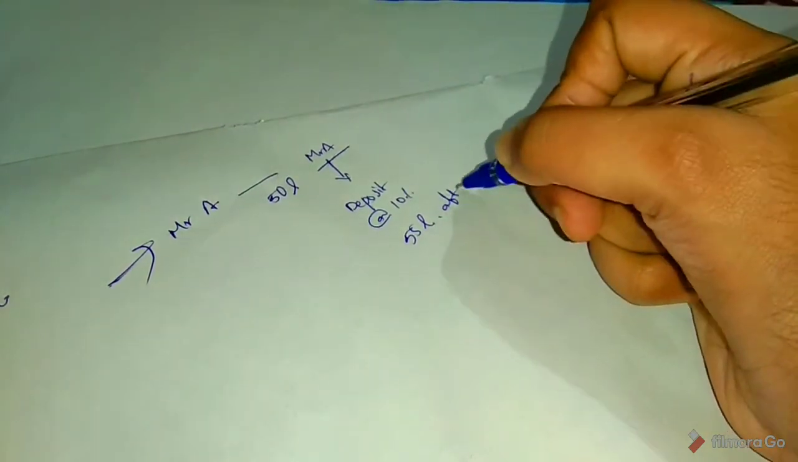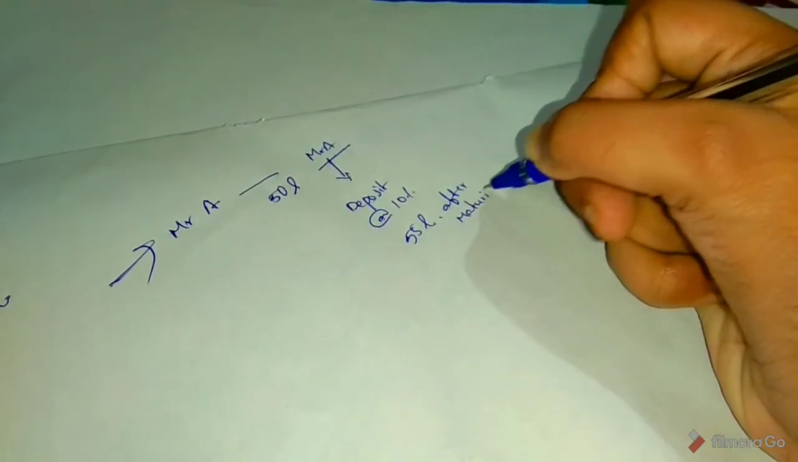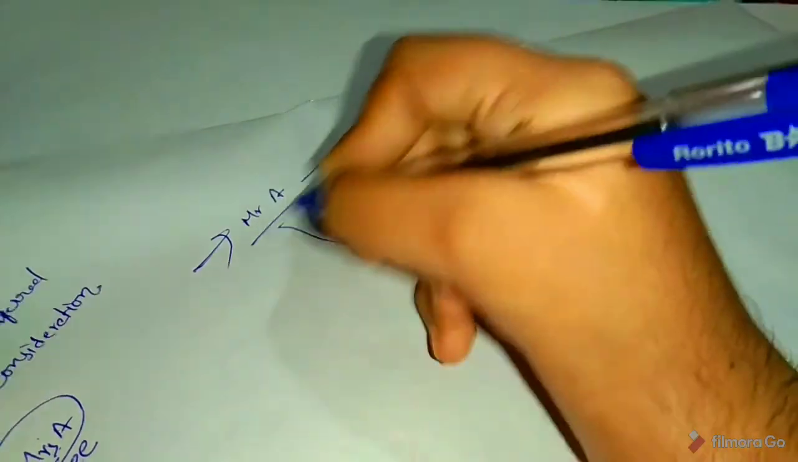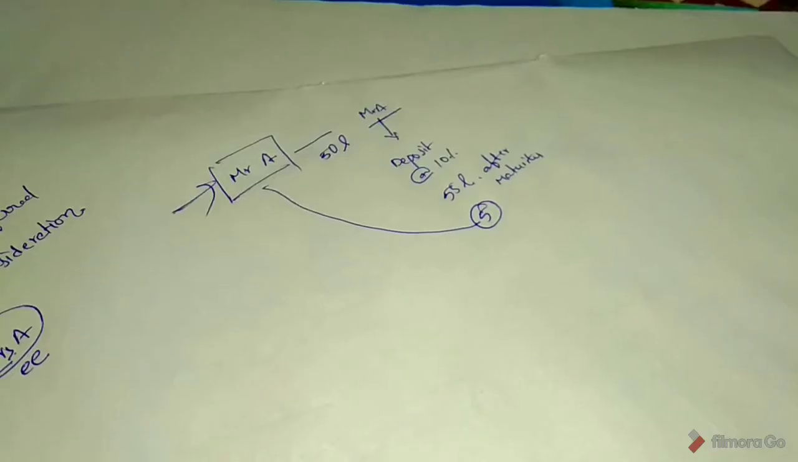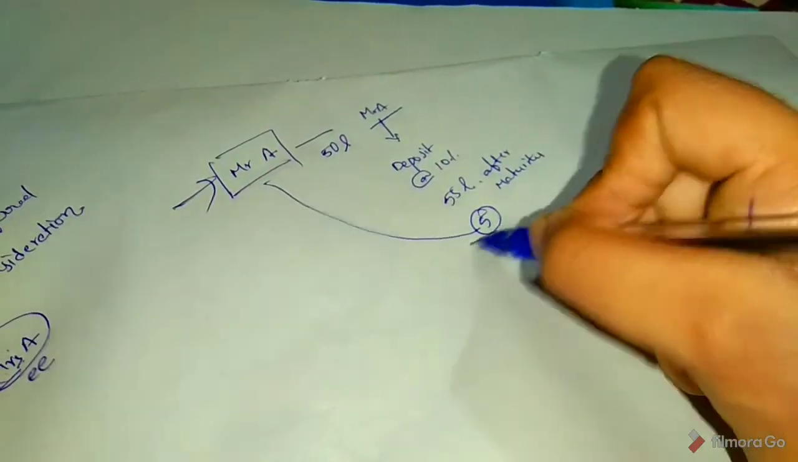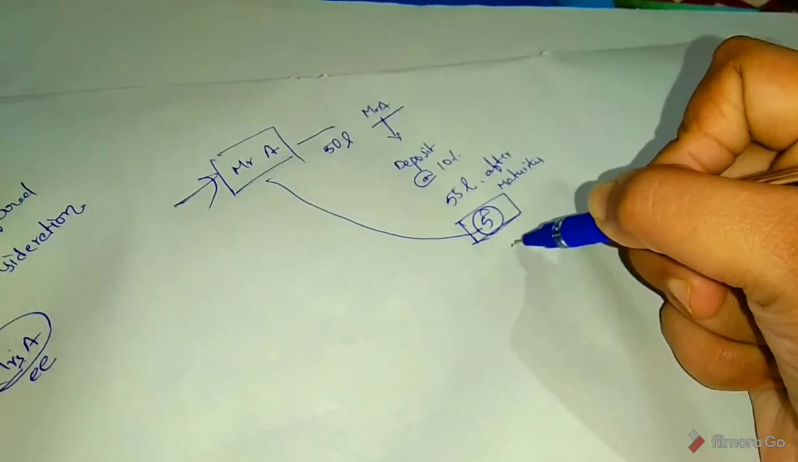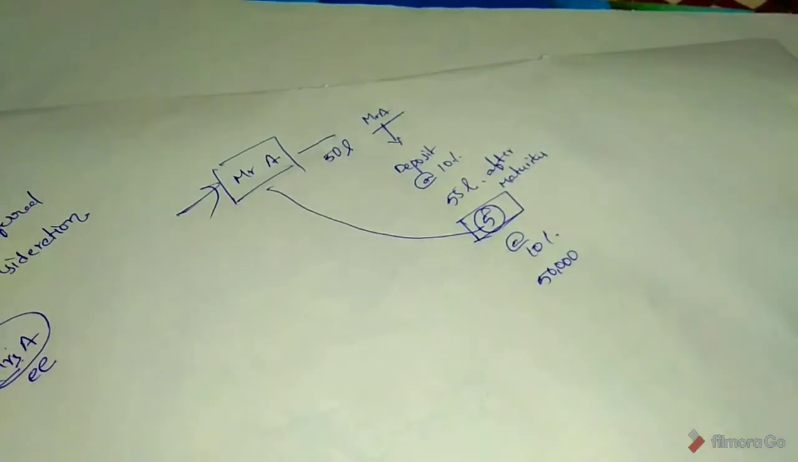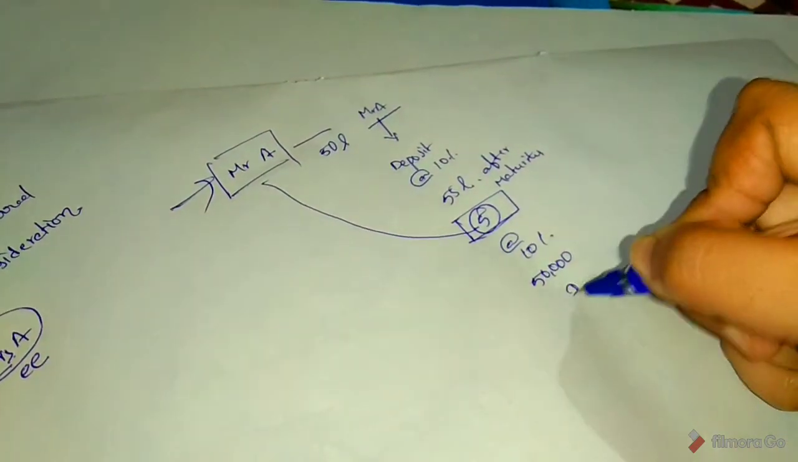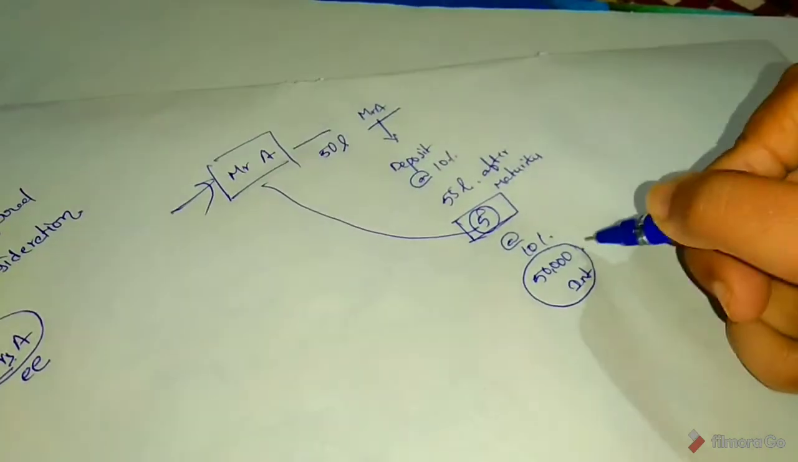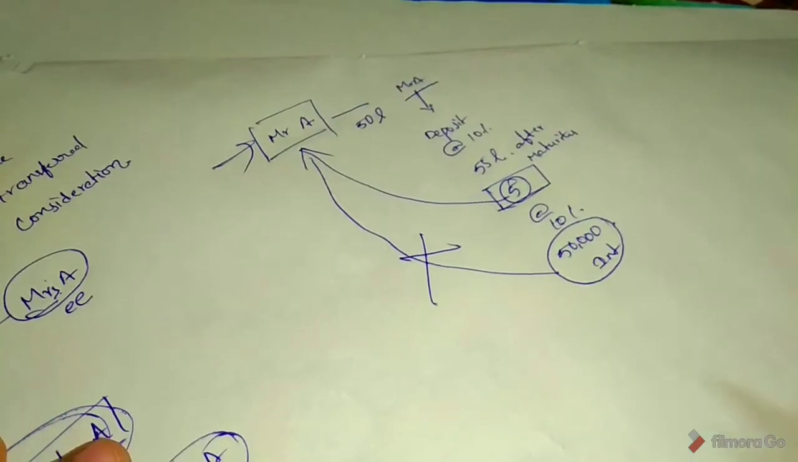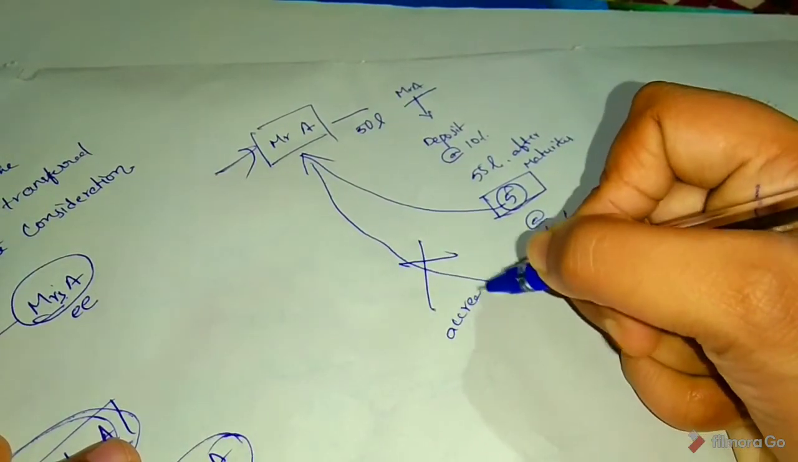After maturity, this 5 lakhs interest is clubbed in the hands of Mr. A. And again Mrs. A deposited these 5 lakhs at the rate of 10%. So that is 50,000 interest. This amount does not get clubbed in the hands of Mr. A. This is a residual income.